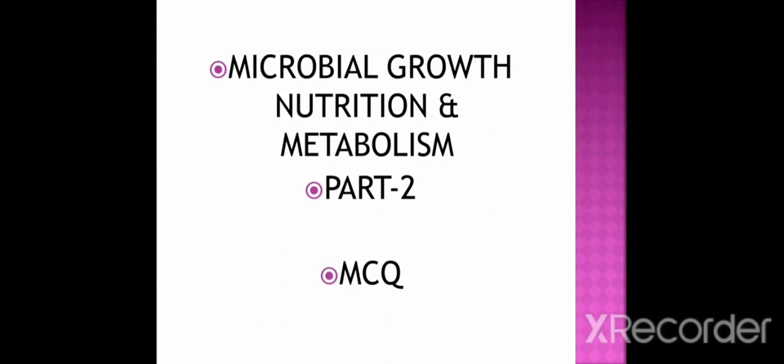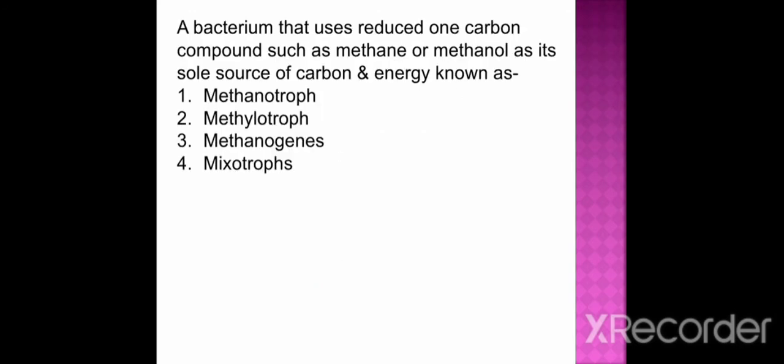In continuation of the previous video, today's video we will have the question answer session on microbial growth, nutrition and metabolism. So let's start. The first question is, a bacterium that uses reduced one carbon compound such as methane or methanol as its sole source of carbon and energy, known as option 1 Methanotroph, option 2 Methylotroph, option 3 Methanogenes, option 4 Mixotrophs, and the correct option is Methylotroph.